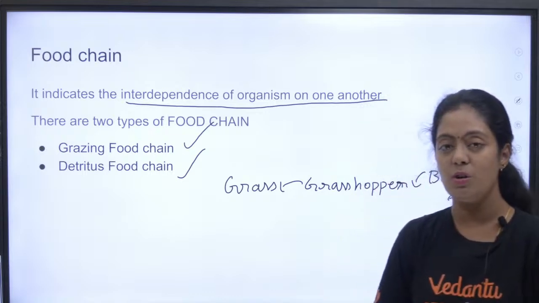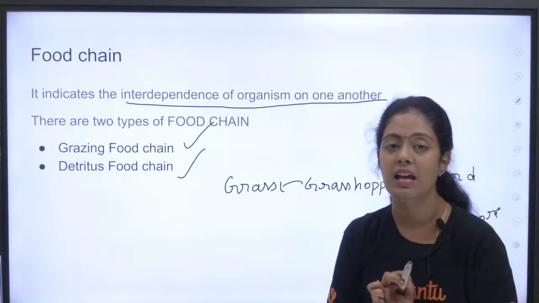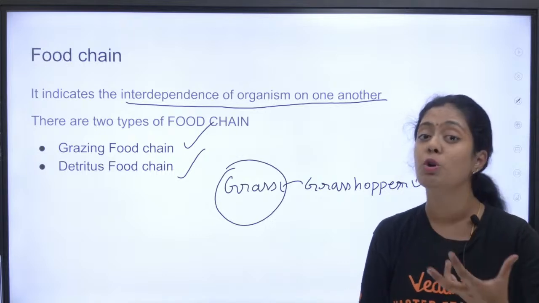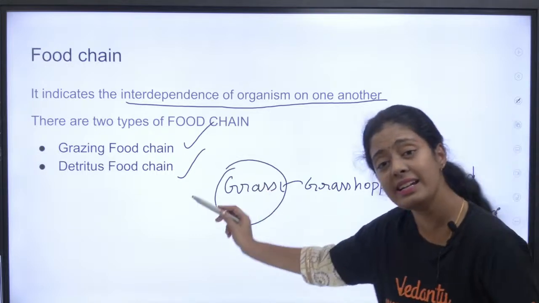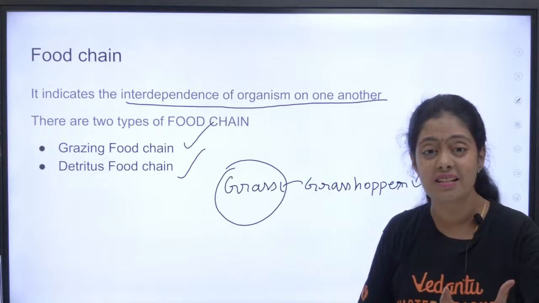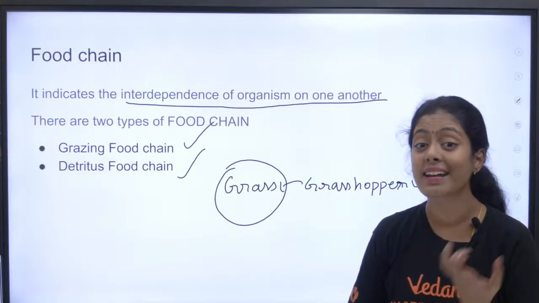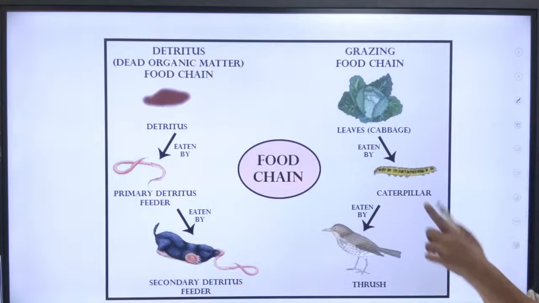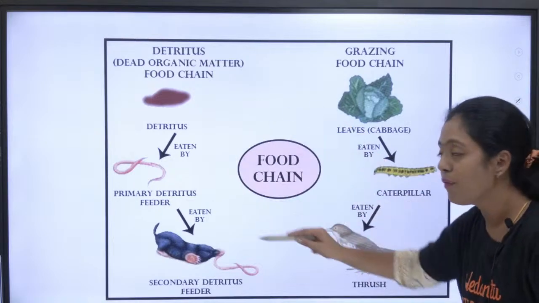This is a very important point. What is a grazing food chain? The first organism here will be a producer. In the detritus food chain, the first trophic level will be detritus. What is detritus? Dead and decayed matter. I have a picture, I can show it to you. This is what is happening here. So this is how a food chain looks.